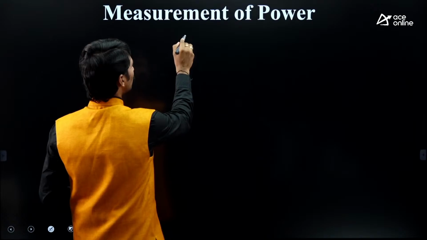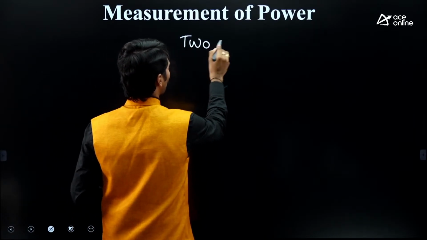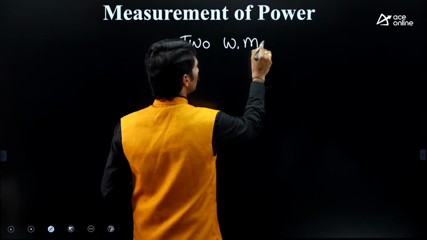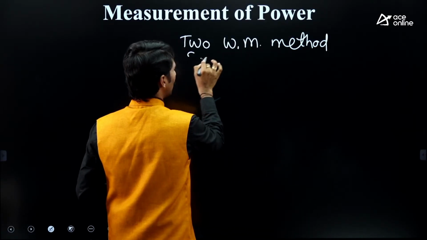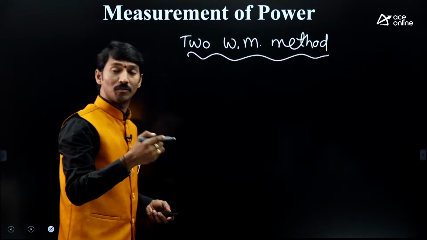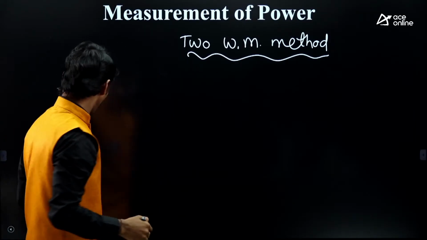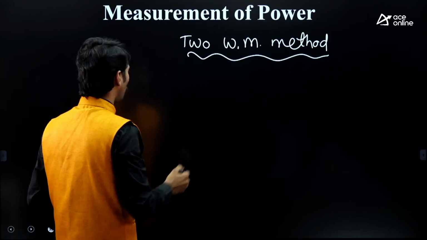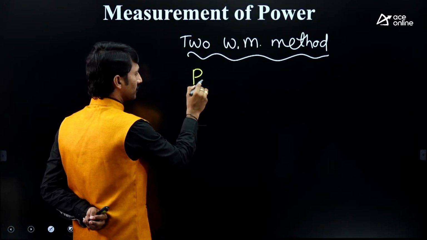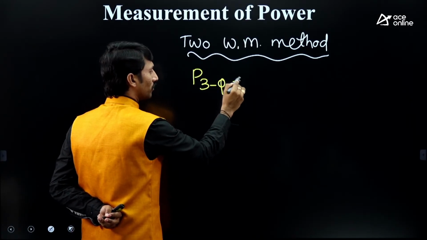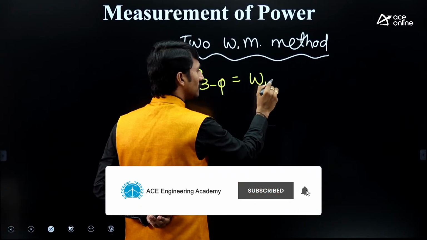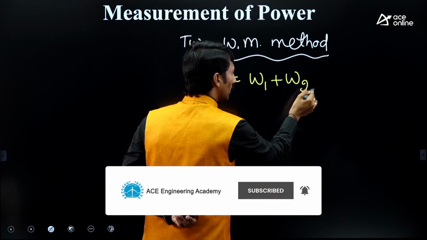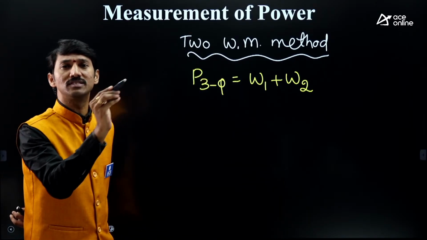Now, in this 2 wattmeter method, what is the basic concept? Then we'll be taking the circuit, phasor diagram and approach completely. So what is the meaning of 2 wattmeter? Whatever 3-phase power we want to measure, the 3-phase power is equal to the 2 wattmeter readings. Therefore, W1 plus W2 both must be added.